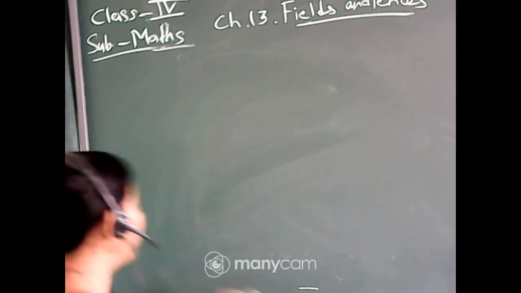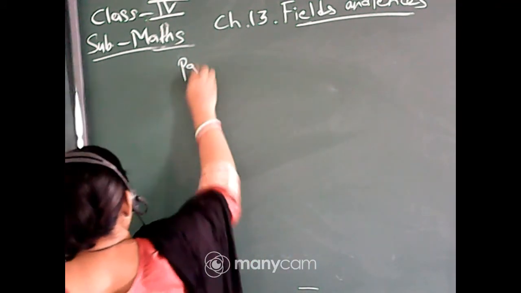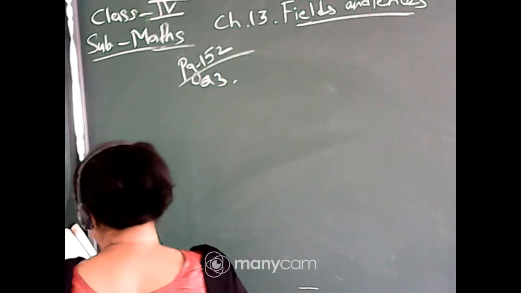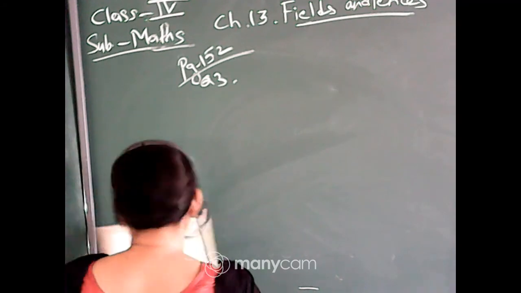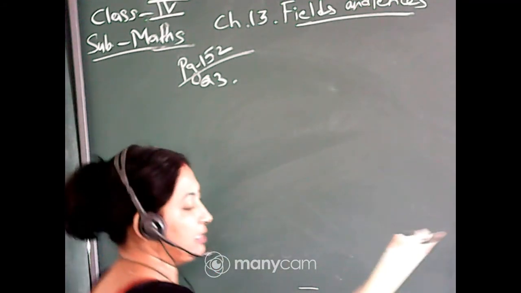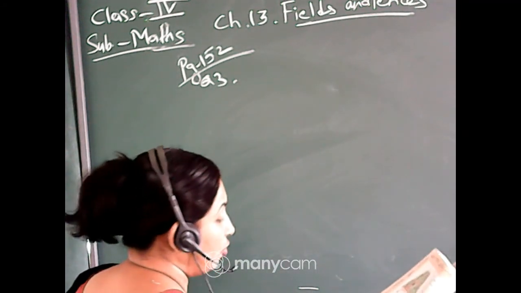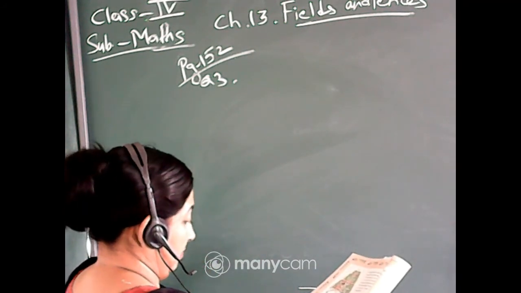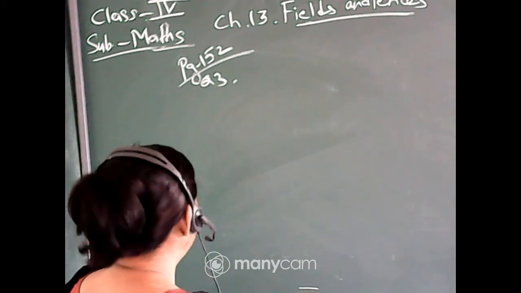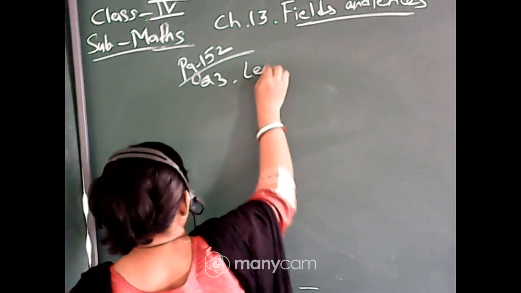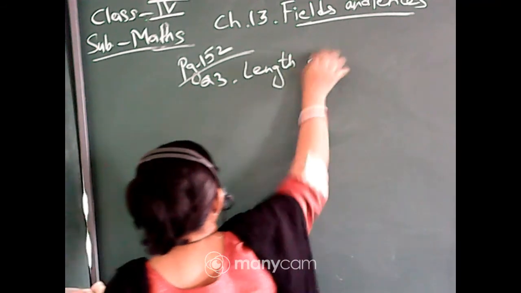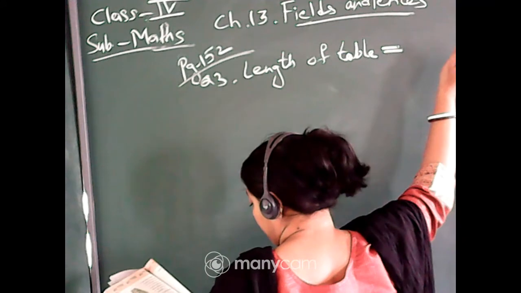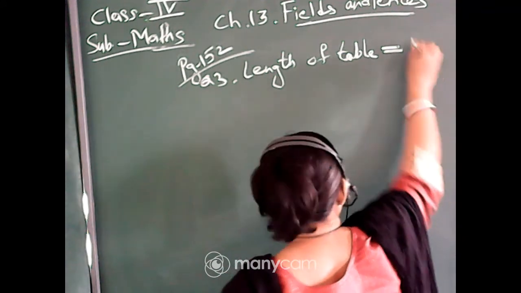This is page 152 and question number 3. It is given: look at the picture of the tablecloth and tell how much lace is used for one tablecloth. So you will write: length of table is equal to 1 meter 50 centimeter.